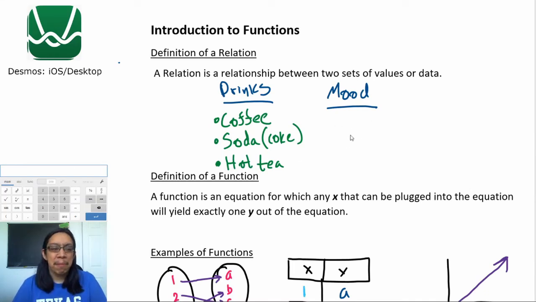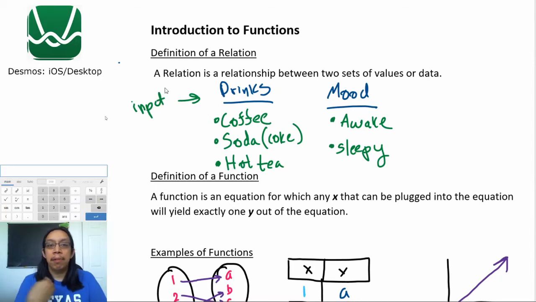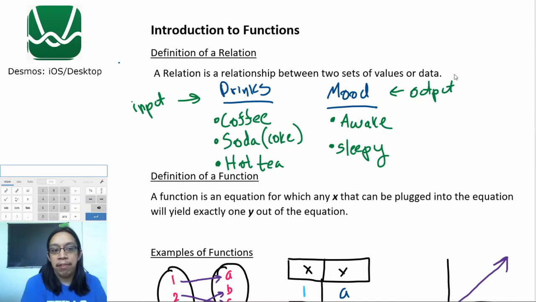So, let's compare the drinks that I like to have to the mood. What do I mean by mood? I want to compare it more specifically to how I feel after I drink the coffee, hot tea, or soda. For example, I'm going to compare it to being awake, and I'm also going to compare it to being sleepy. Now, let's think about this. These drinks are basically my inputs. This is what I am consuming, what I'm putting into my body whenever I want to have a drink. My mood is going to be my output. It's the after effect after I drink the coffee, the soda, or the hot tea.